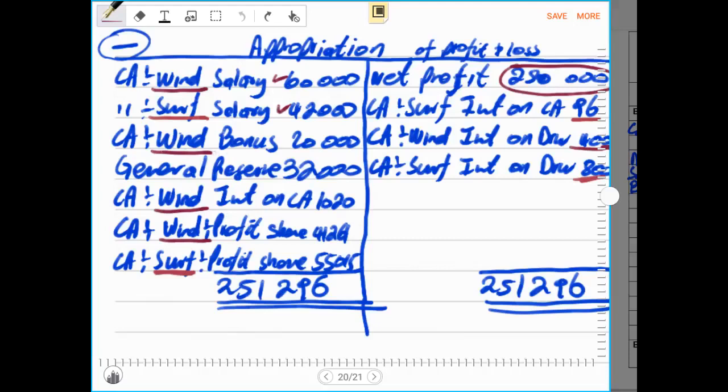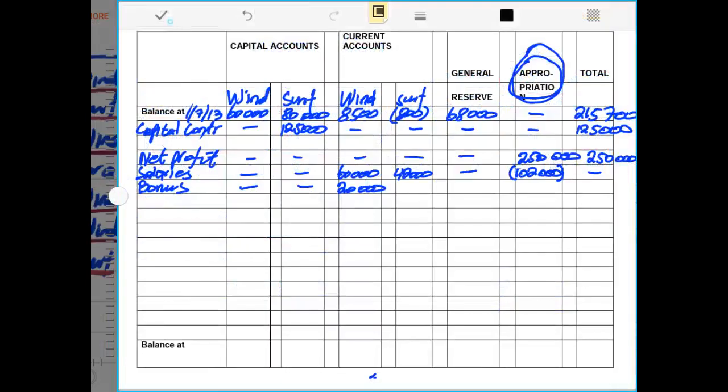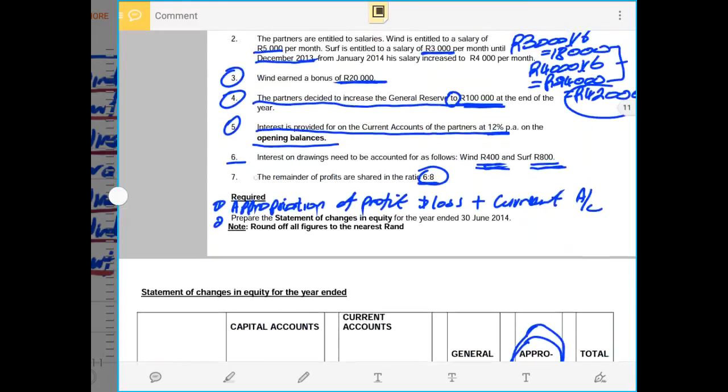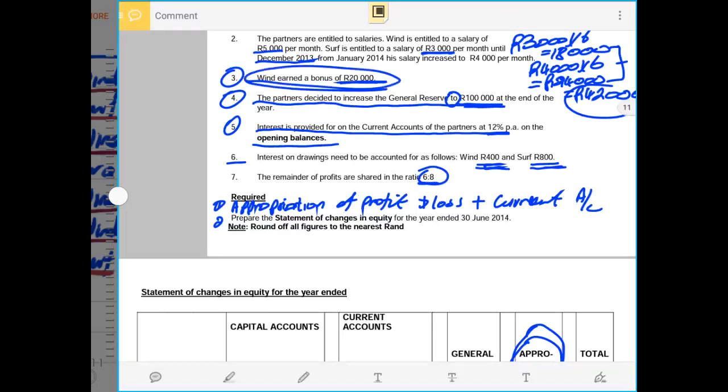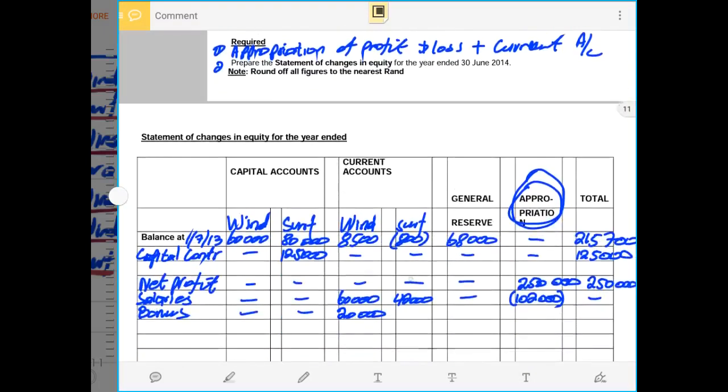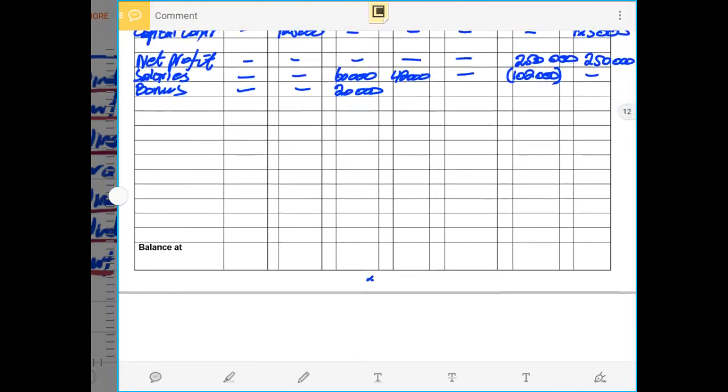Yes, there was a bonus which was due to Wind. There was the bonus of 20,000 rands, and there was an instruction regarding the bonus, or an adjustment, where we were told that there is a bonus of 20,000 rands that is due to partner Wind. There was entry number 3. So now we are recording according to the information that we have.